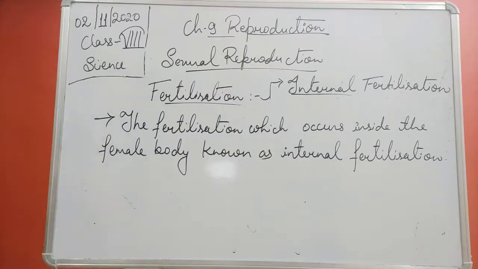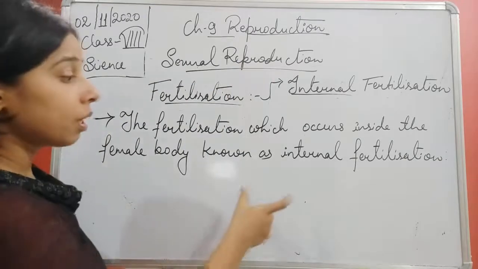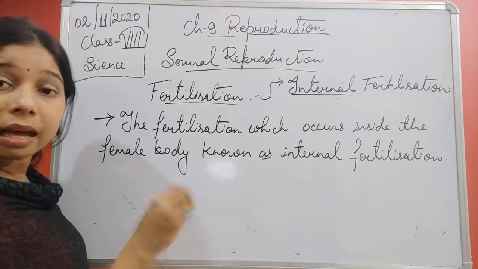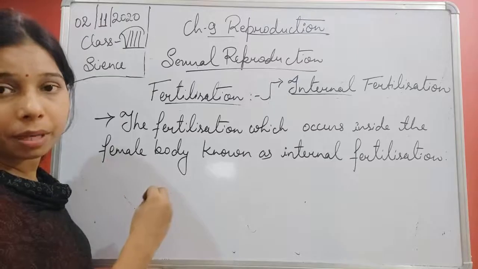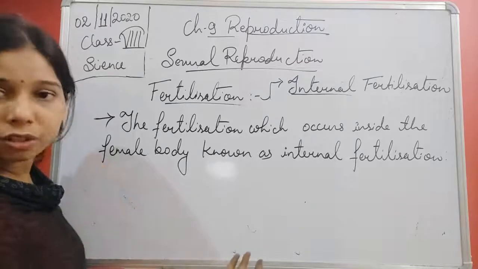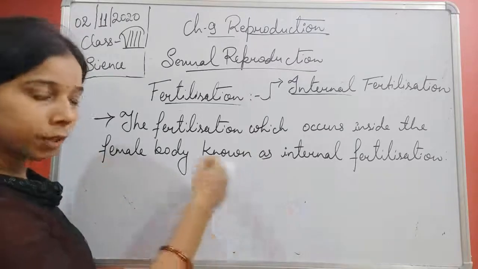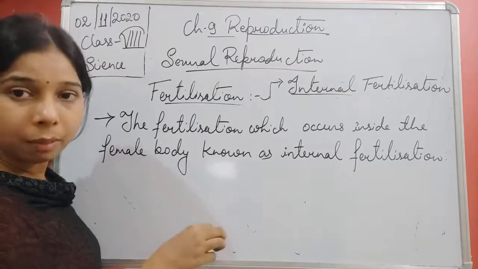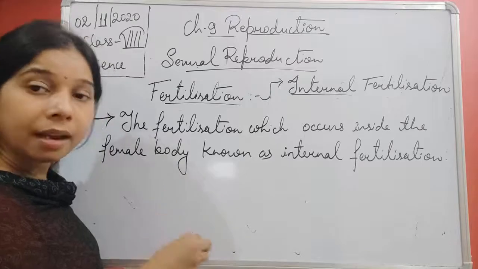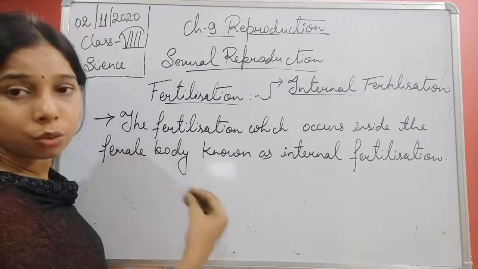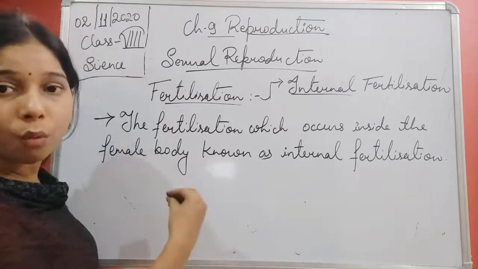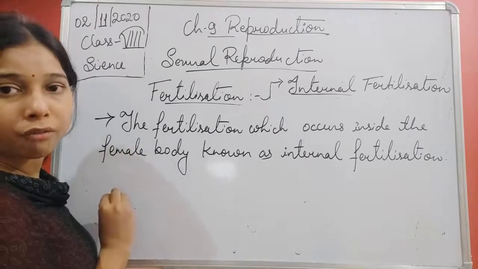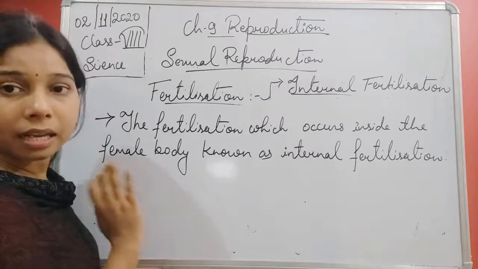So basically what happens here, students, it occurs inside the body. It means the sperm should enter into the female body, only then can the fertilization take place. The sperm enters the body where the ovum is, reaches the ovum and fuses with it, and then there is the formation of a zygote, and we say the fertilization has occurred.